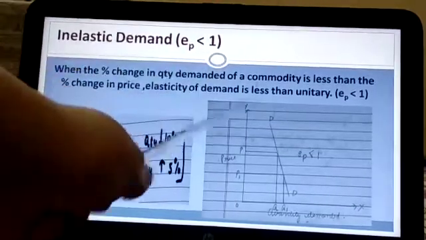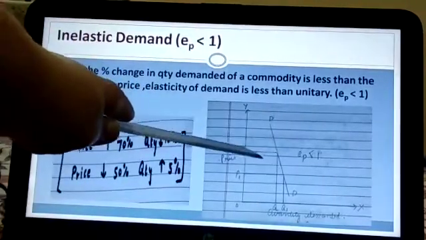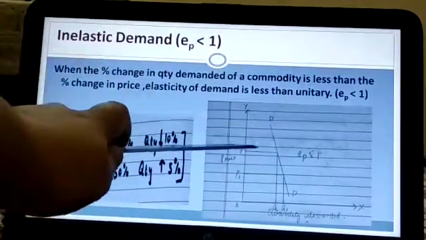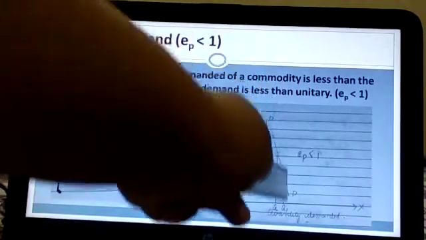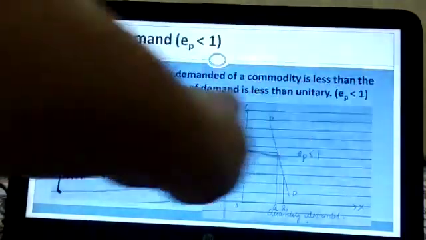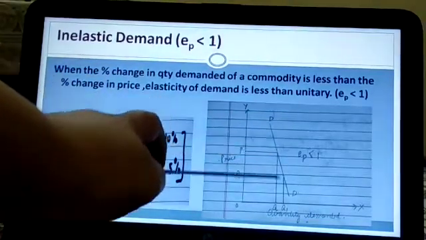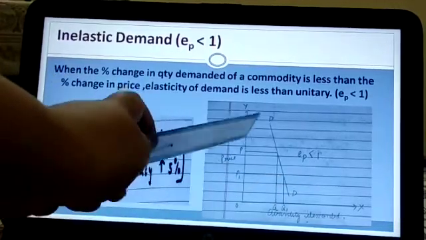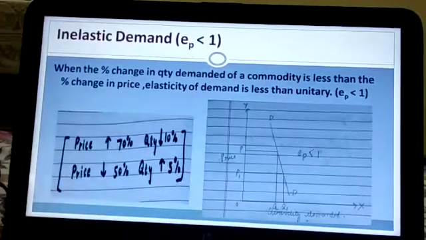Now let us see this curve. This is the initial P, this is the initial Q. The price changes much, but the quantity changes very little. And you need to make a steeper curve. Flatter is like this, steeper is like this. When the price falls from P to P1, the quantity increases from Q to Q1, but the price changes much and the quantity changes very little.